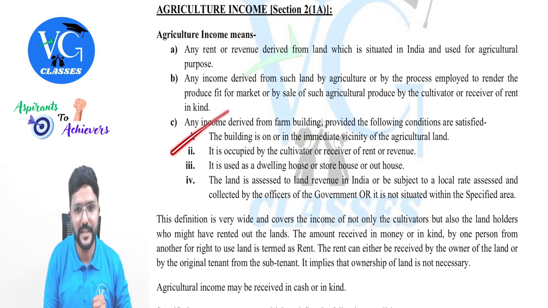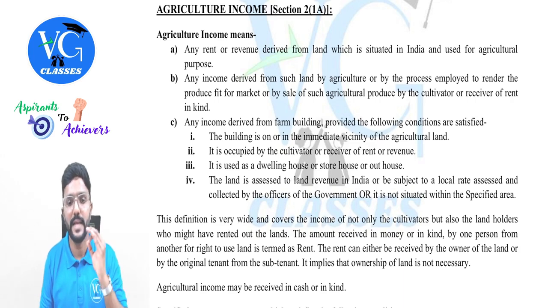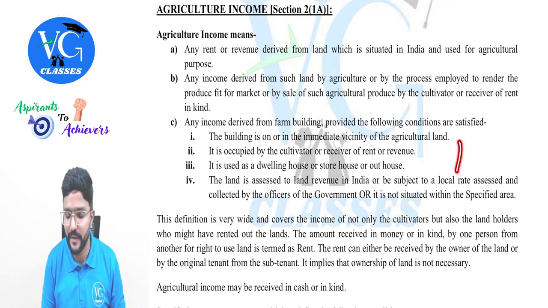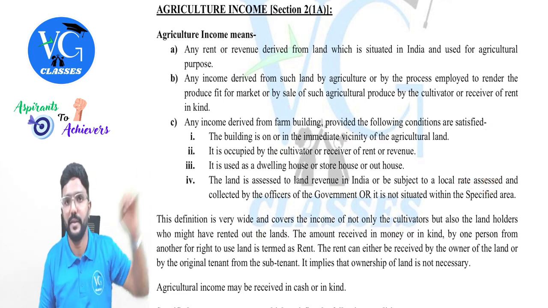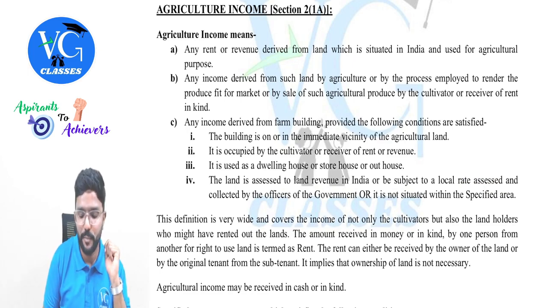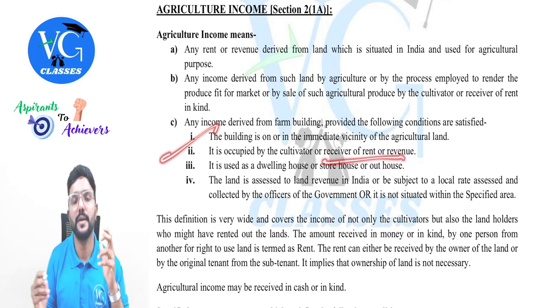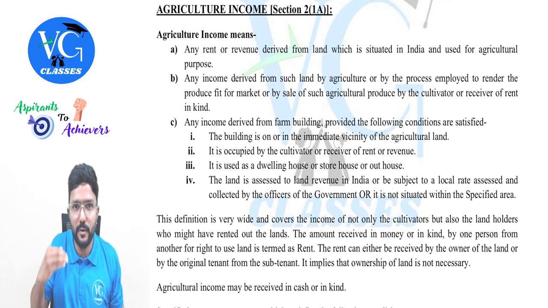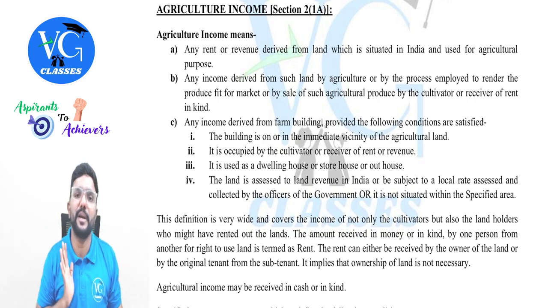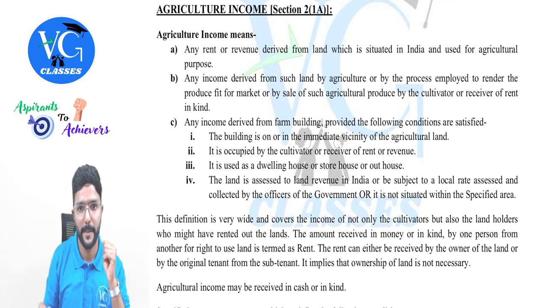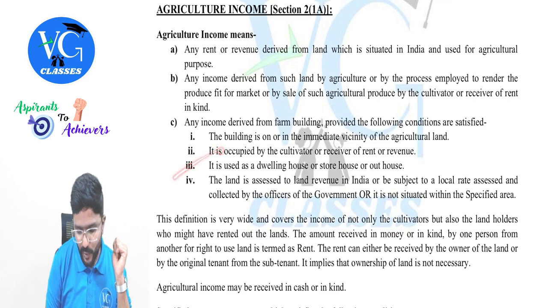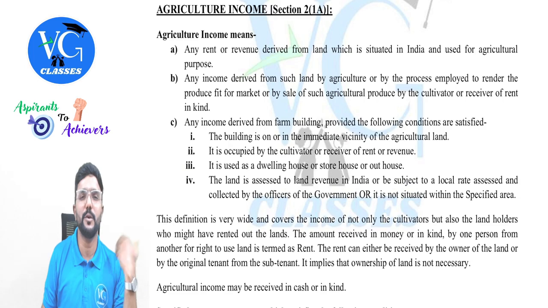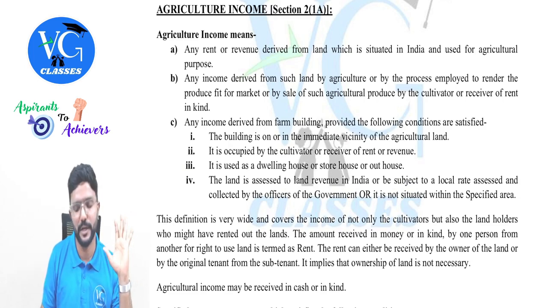What are the conditions? First one, the building is on or in the immediate vicinity of the agriculture land. For example, if this is the agriculture land, the building has to be within the agriculture land or next to the agriculture land. It should not be far away. Next, it should be occupied by the cultivator or receiver of rent or revenue. For example, I am the owner. The building has to be occupied by me, or if I let out the land along with the building to you, it should be occupied by you. Either of us. Next, it should be used as a dwelling house or storehouse or outhouse in order to store my crops or agricultural equipments.